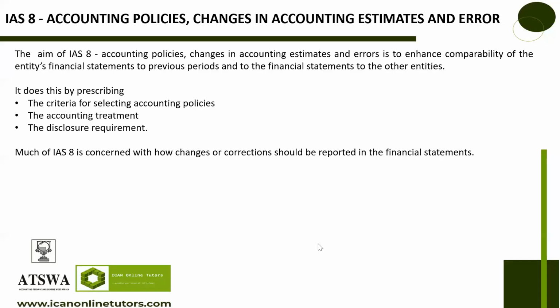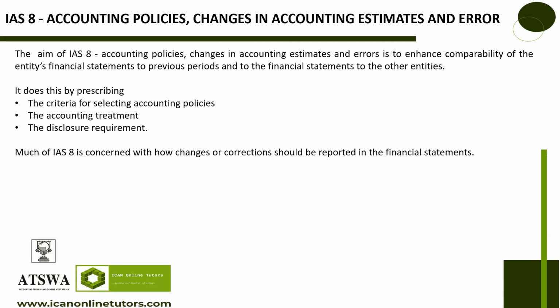Okay, so as we said, IAS 8 focuses on accounting policies, changes in accounting estimates, and errors that are made in the financial statements. This is one of the standards that we are looking at in our curriculum under ATS 2 financial accounting.